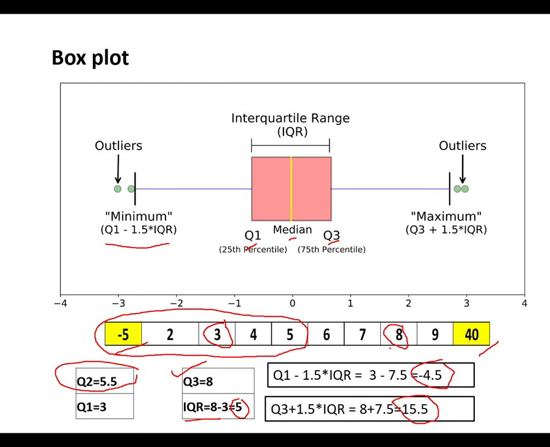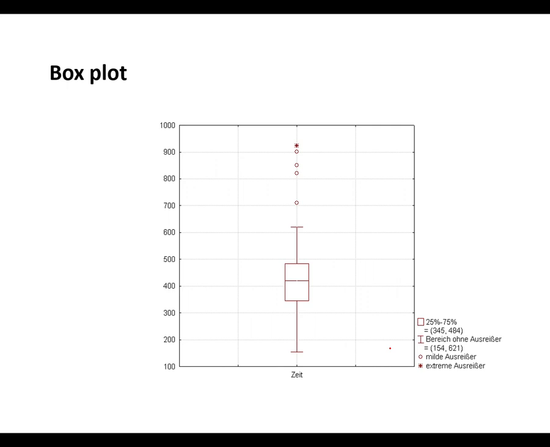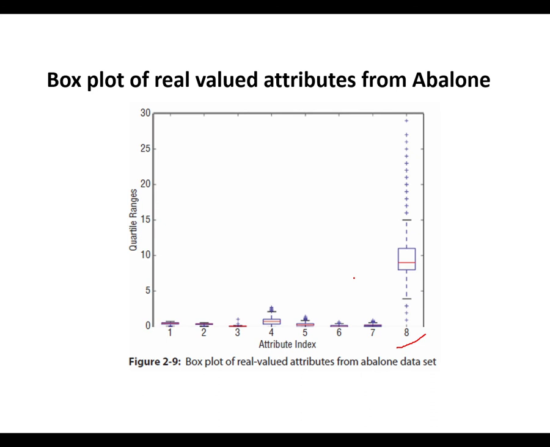All the data we have discussed. This is just one box plot and it gives you that these are the outliers, this is the central value, and some values apart from the central values, the values over here and the values over here, they are outliers. So we draw the box plot for the Abelon. What we find is that the scale for some of the columns is quite different. So we need to make some modification to the box plot.